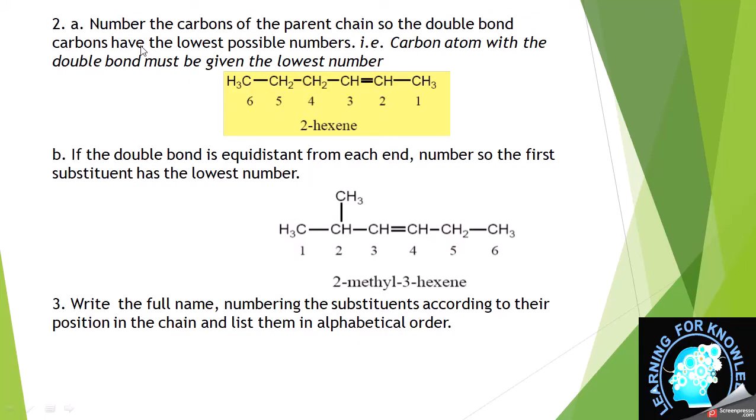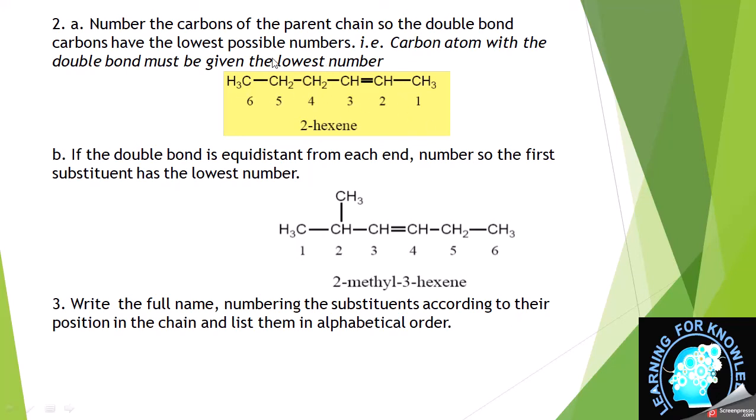The second rule is to number the carbons of the parent chain so the double bond carbons have the lowest possible number. That is, the carbon atom with the double bond must be given the lowest number. This is a very simple example, and we have a long chain which contains 6 carbon atoms.